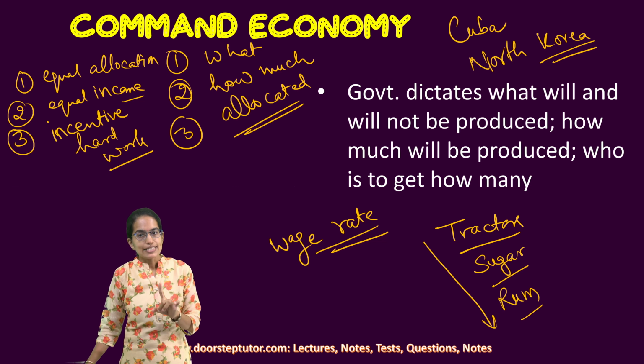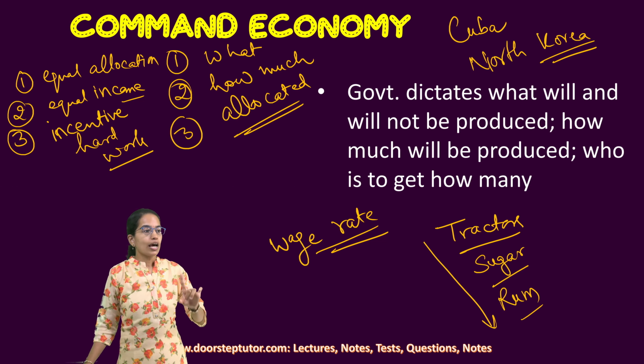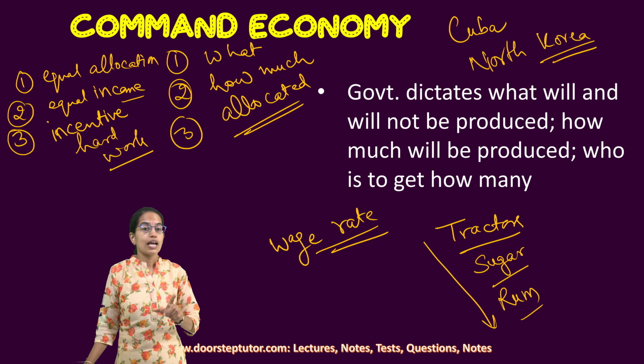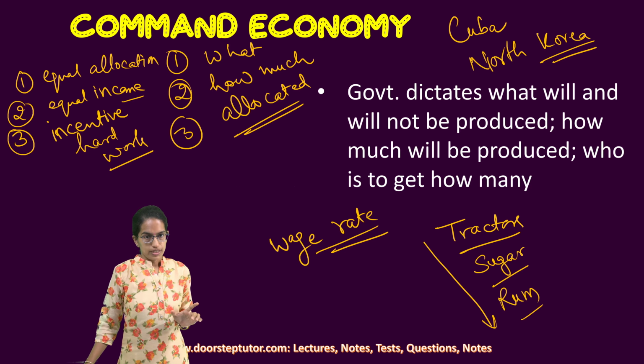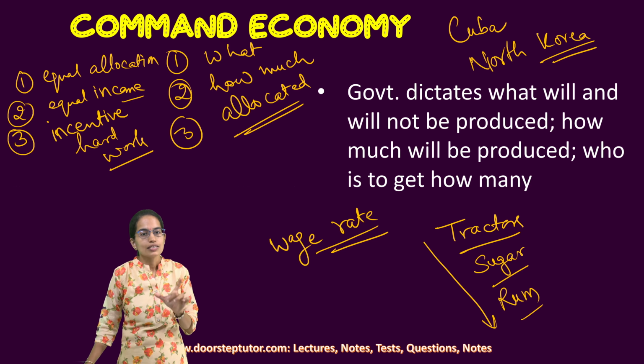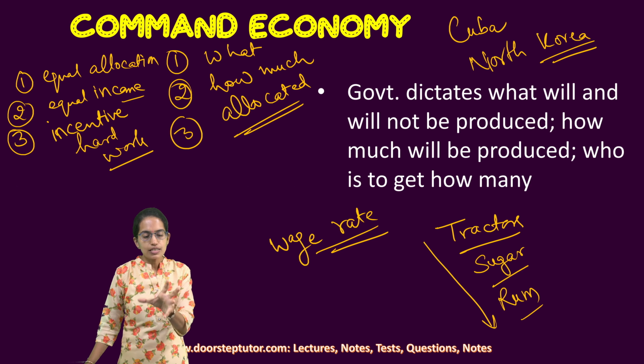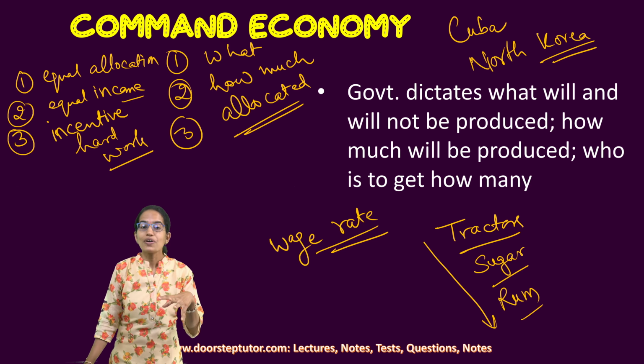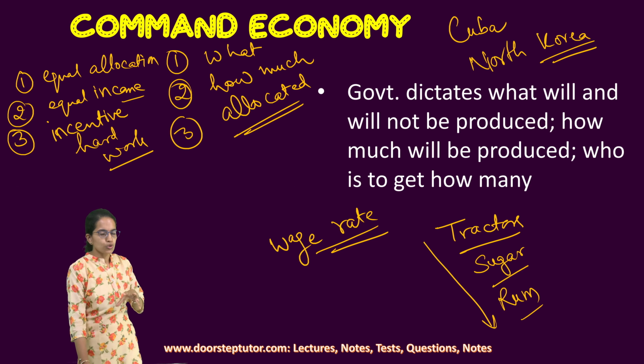But when I say Cuba and North Korea are command economies, I previously mentioned that we cannot say they are 100% command economies. There are certain gaps in the decision making process. How do they exist? They exist because of underground economies and household economies.